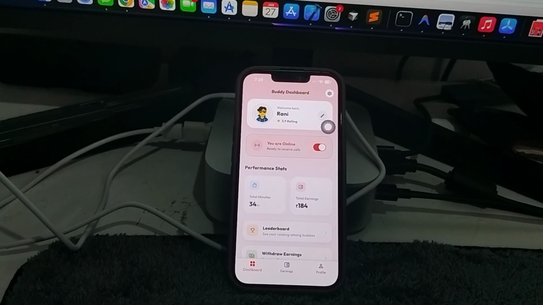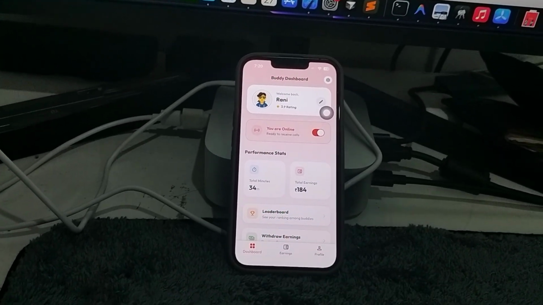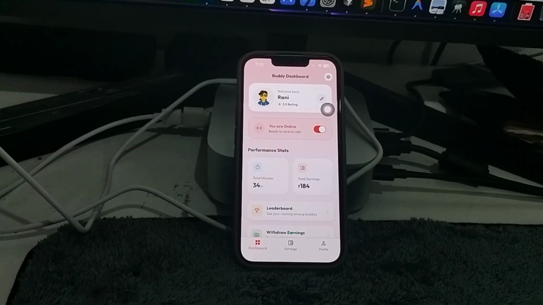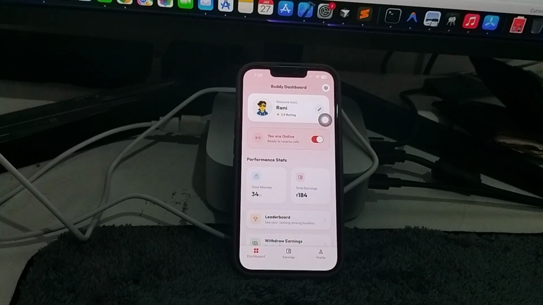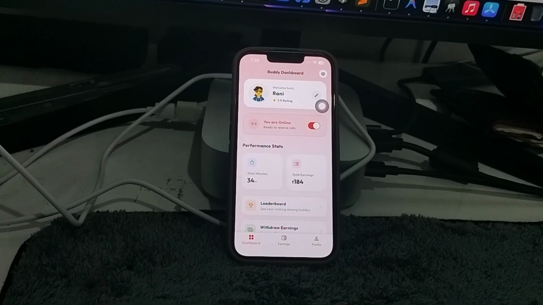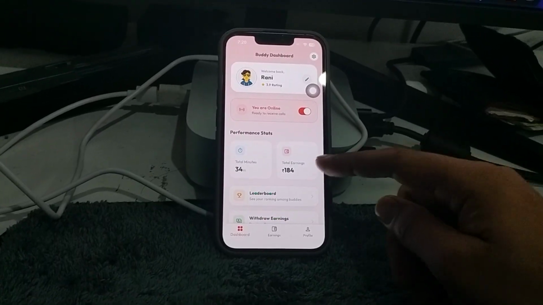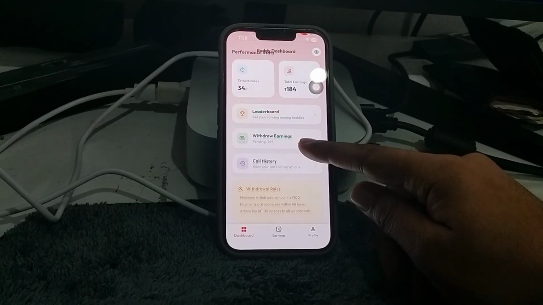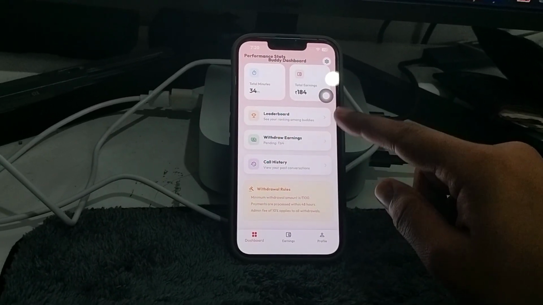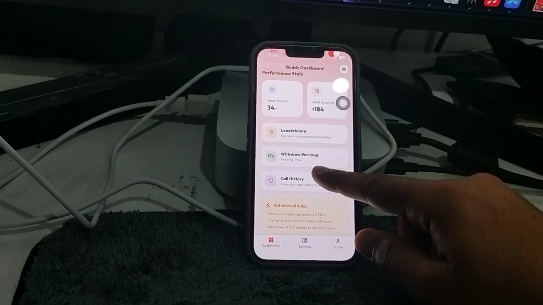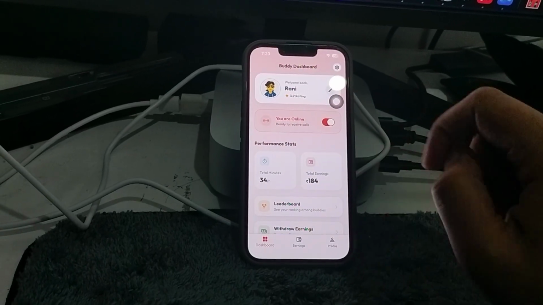Hello, hi. This is a demo of version 1.3 Friendly app, and I will demonstrate the incoming call behavior and how the call continues in the background after the call is connected. So this is the buddy dashboard, and from the user side, someone will call this buddy, and this user will get the call as an incoming call.